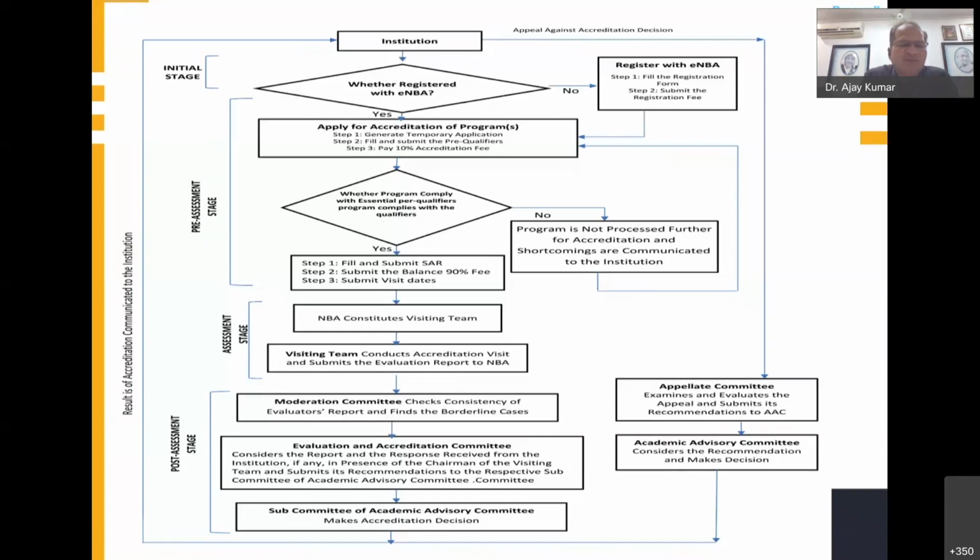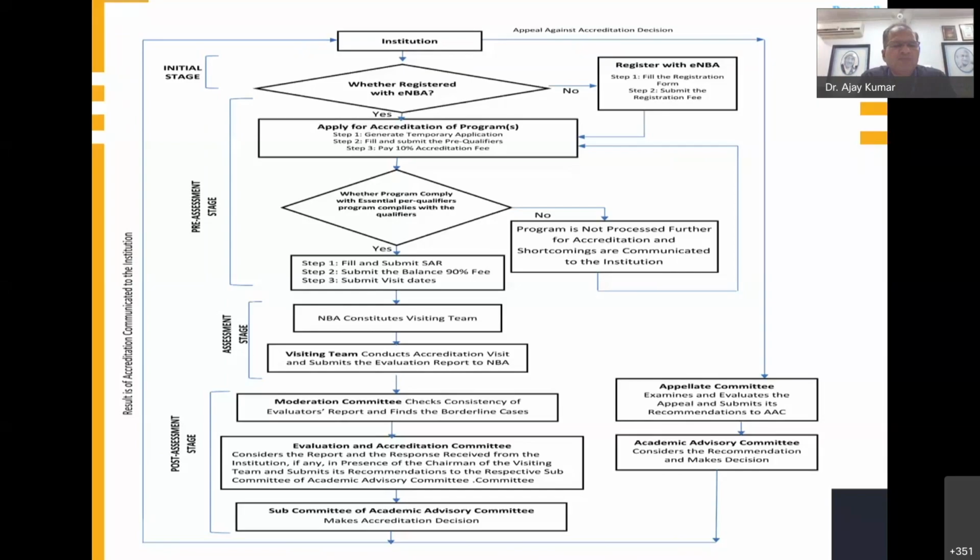The chairman will see the first year, academic governance, and the other facilities, student support system. That part will be covered by the chairman. And finally, they sit together and discuss each and everything.